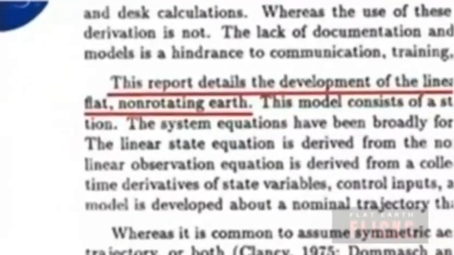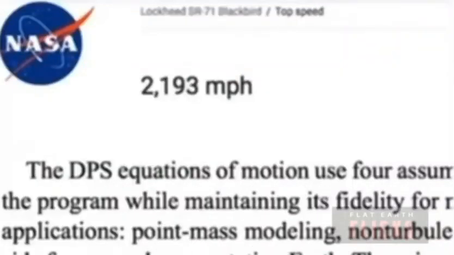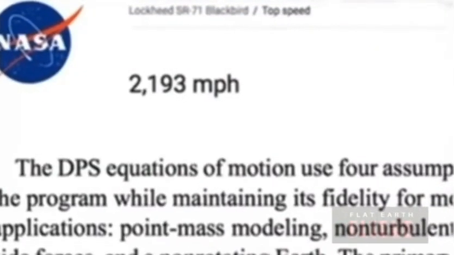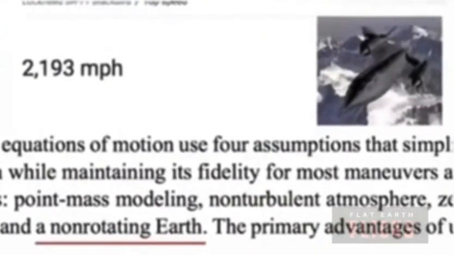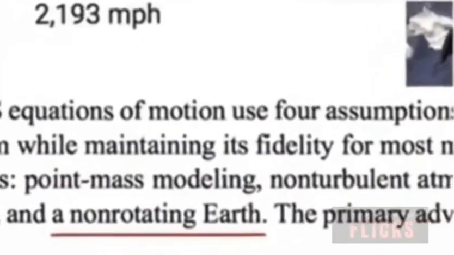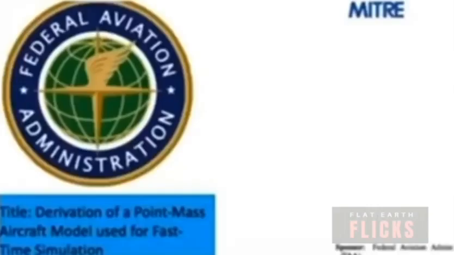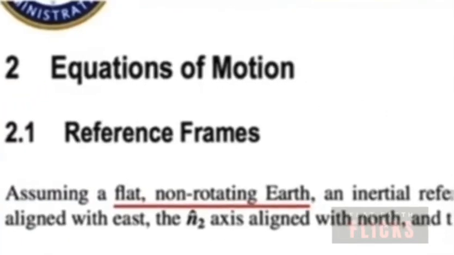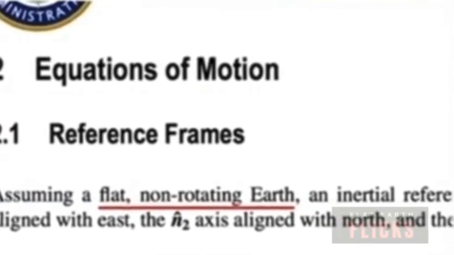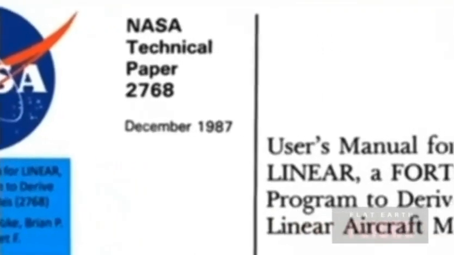NASA document on the SR-71 Blackbird and its top speed of 2,193 miles per hour. Maneuvers depending on a non-turbulent atmosphere and a non-rotating Earth. Federal Aviation Administration document. Equations of motion assuming a flat, non-rotating Earth. Another NASA document. A rigid aircraft flying in a stationary atmosphere over a flat, non-rotating Earth.